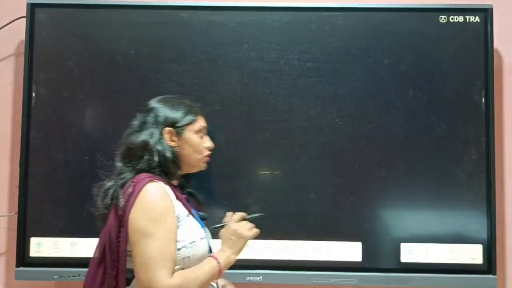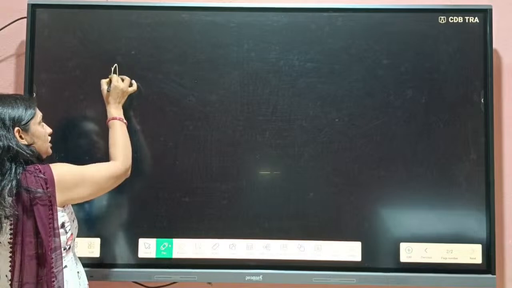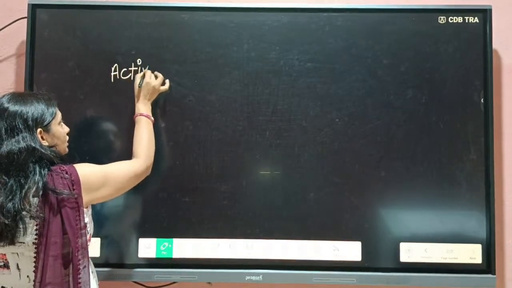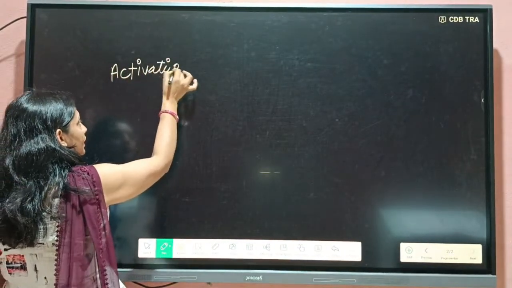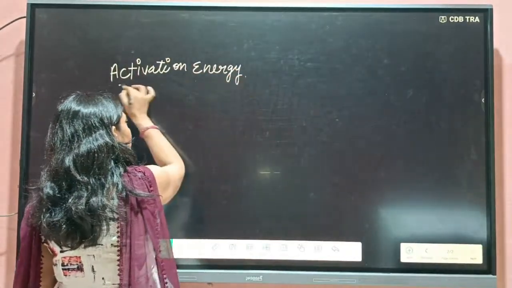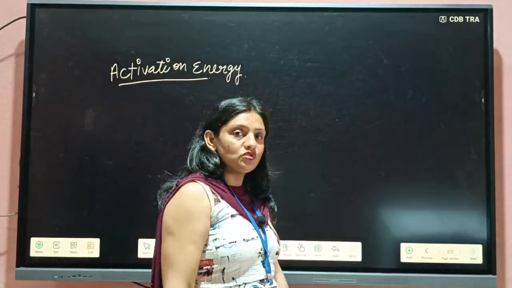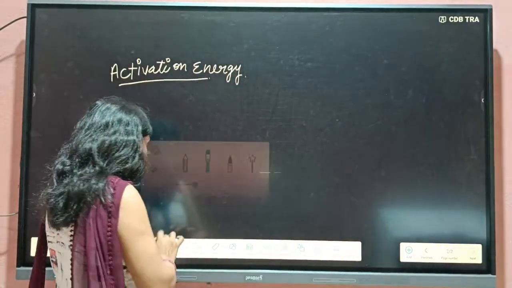Okay, so students, if the reactant does not have a sufficient amount of energy, then it will absorb some amount of energy, and that amount of energy is known as the activation energy. So what do we mean by activation energy?